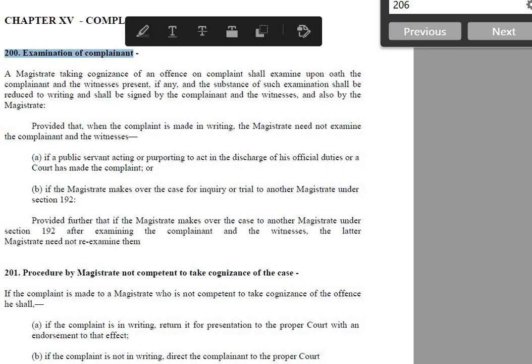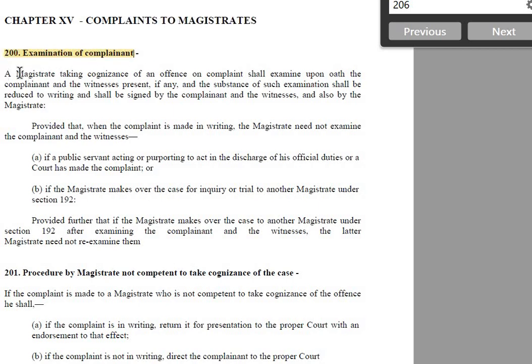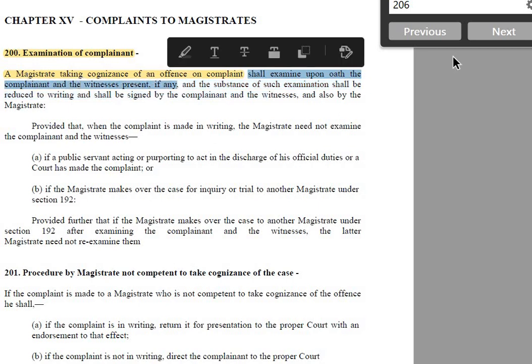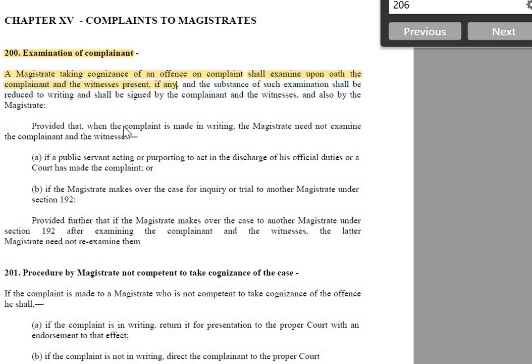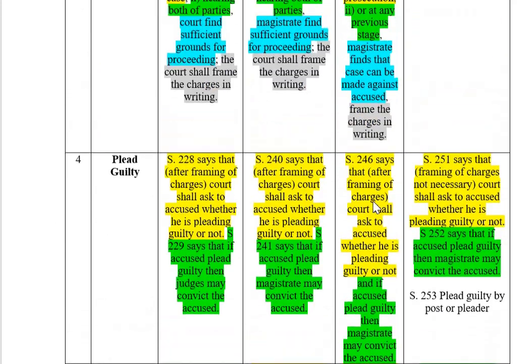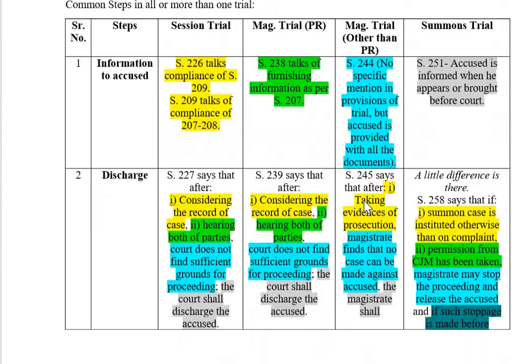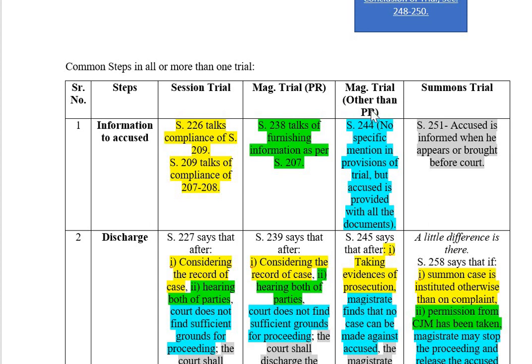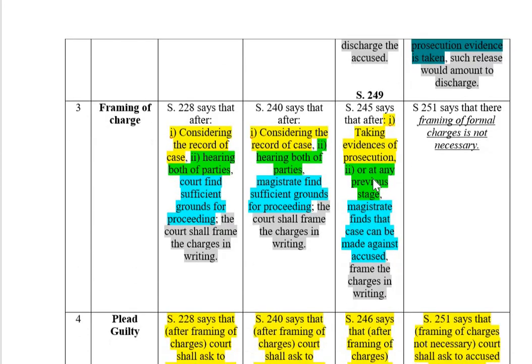Section 200, examination of complainant. When the magistrate takes cognizance upon a complaint, what will he do? He shall examine upon oath the complainant and witnesses present if any. So this is taken at the stage when he is appearing before the court, because these are matters instituted in a complaint other than a police report.